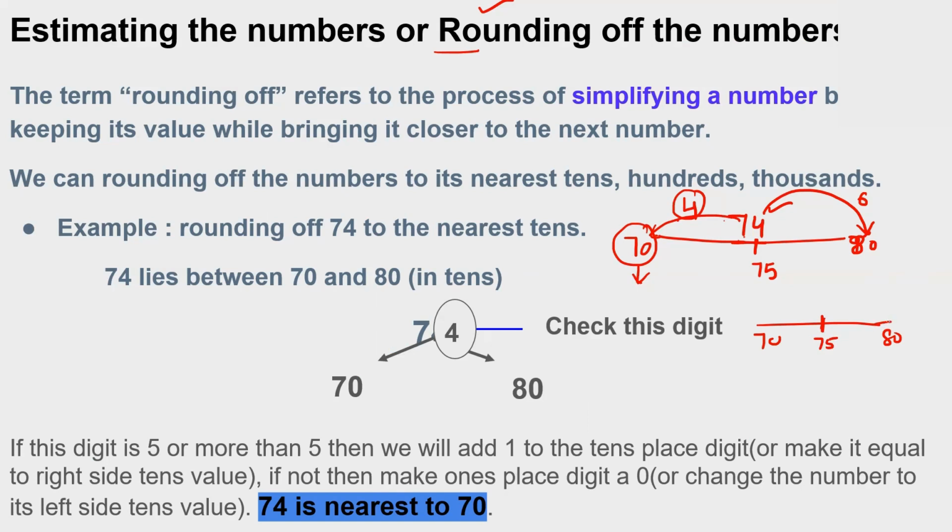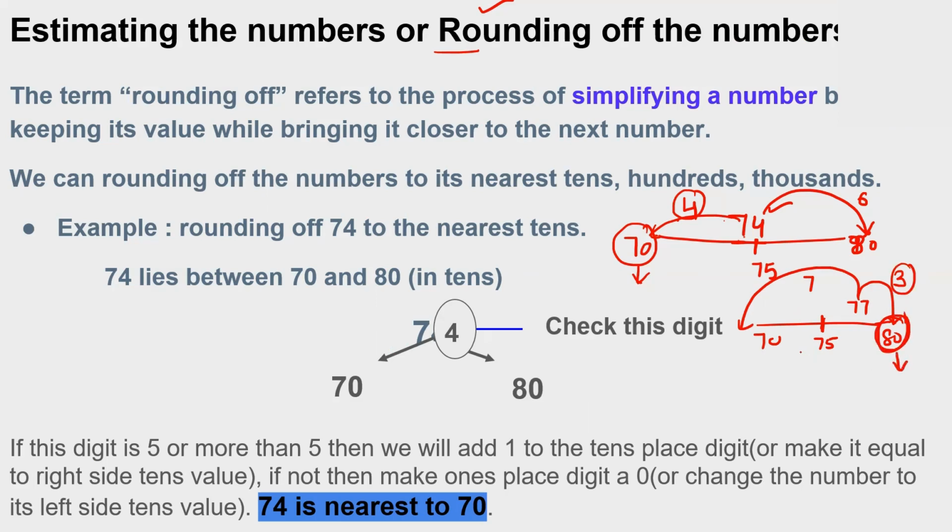That will make it easy. 77 has to move 3 steps only to 80, and from 77 to 70, 7 steps. Which will be less? 3 steps will be less. It means it is nearest to 80.